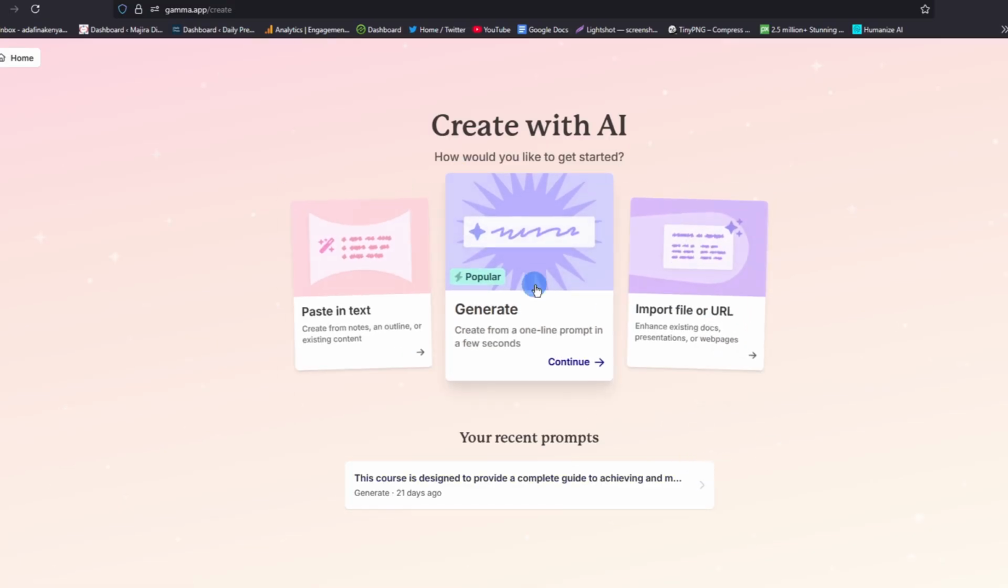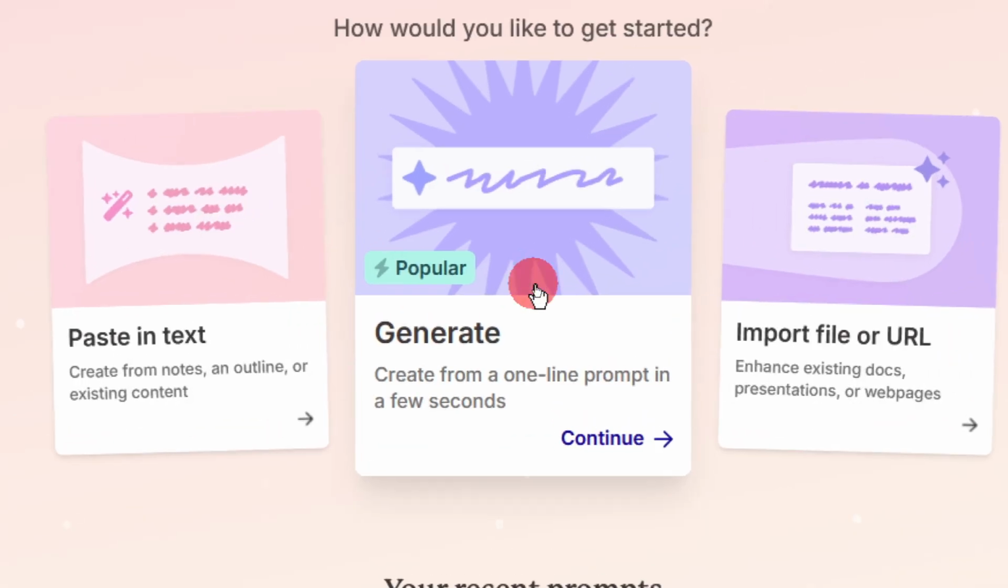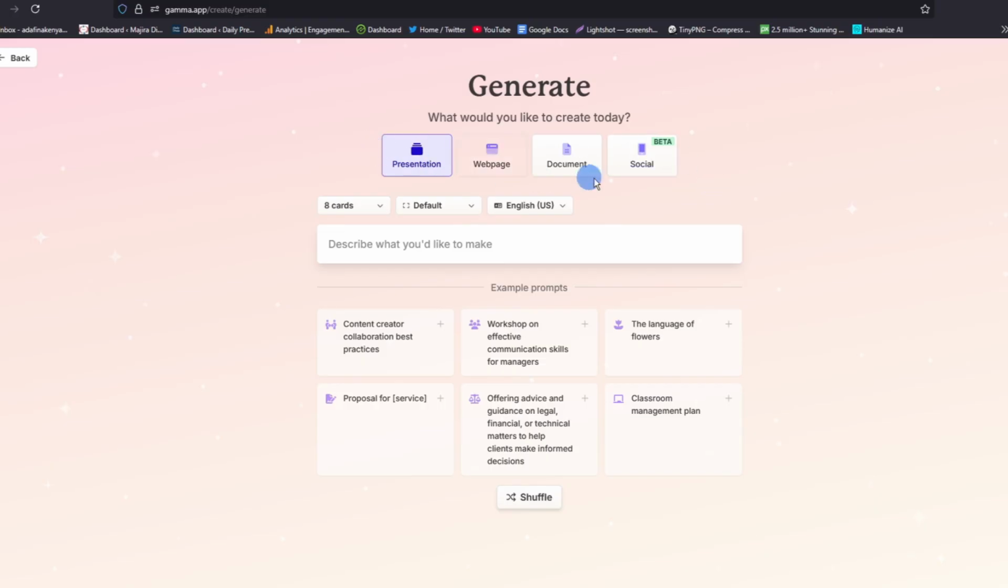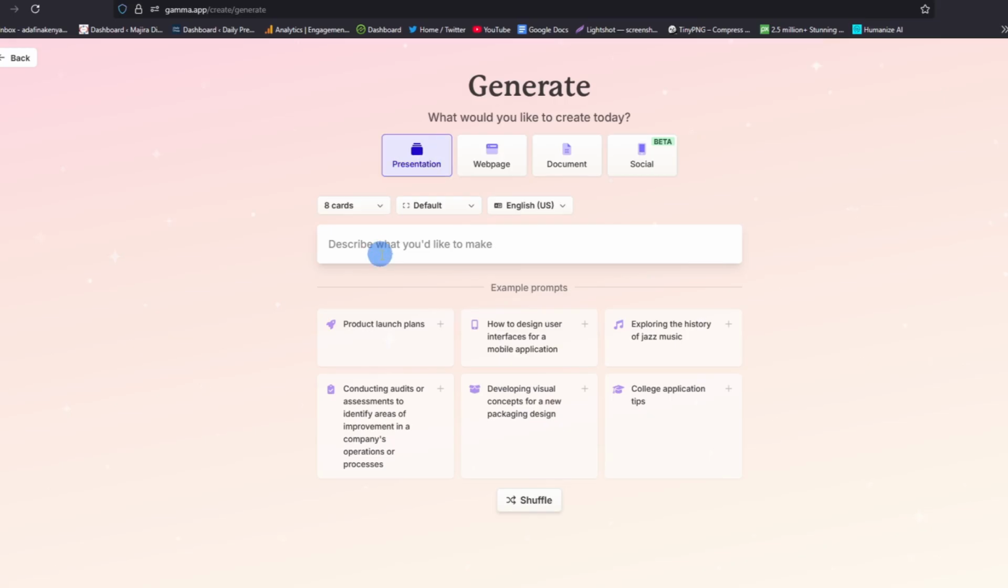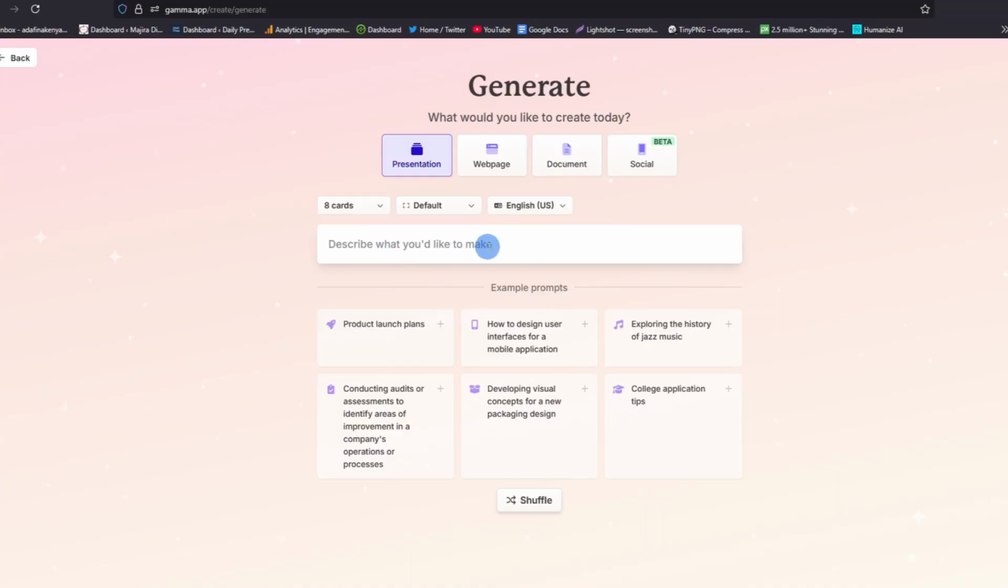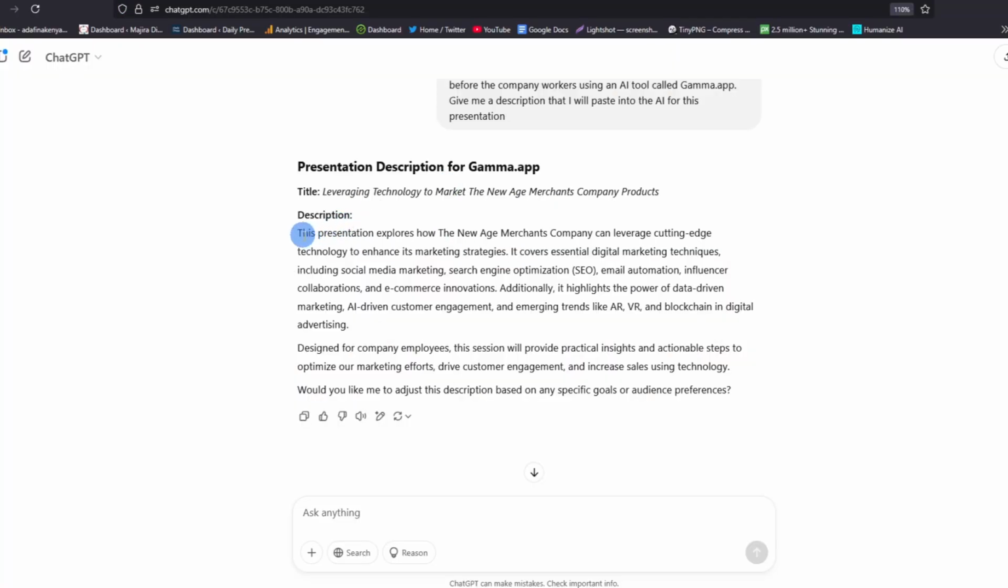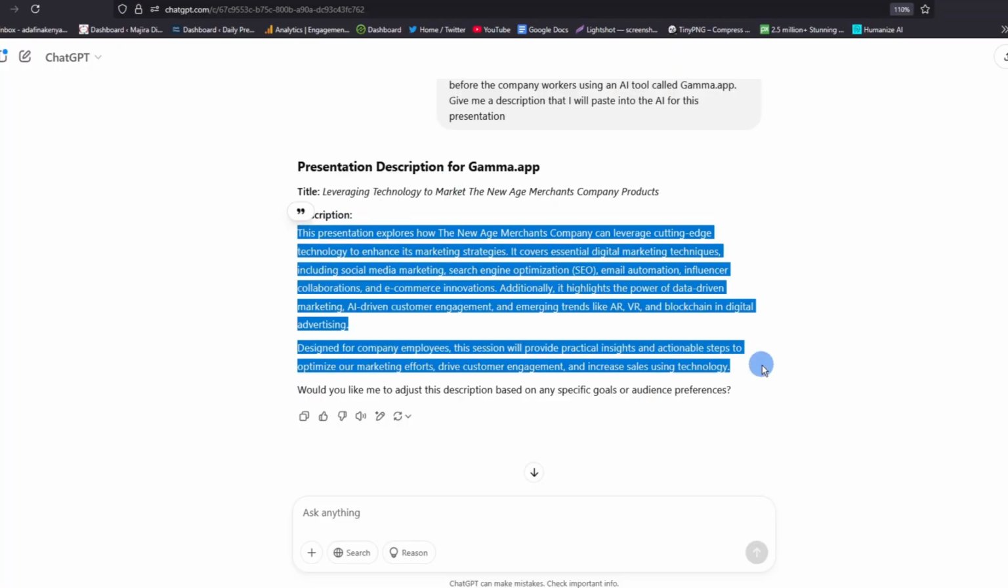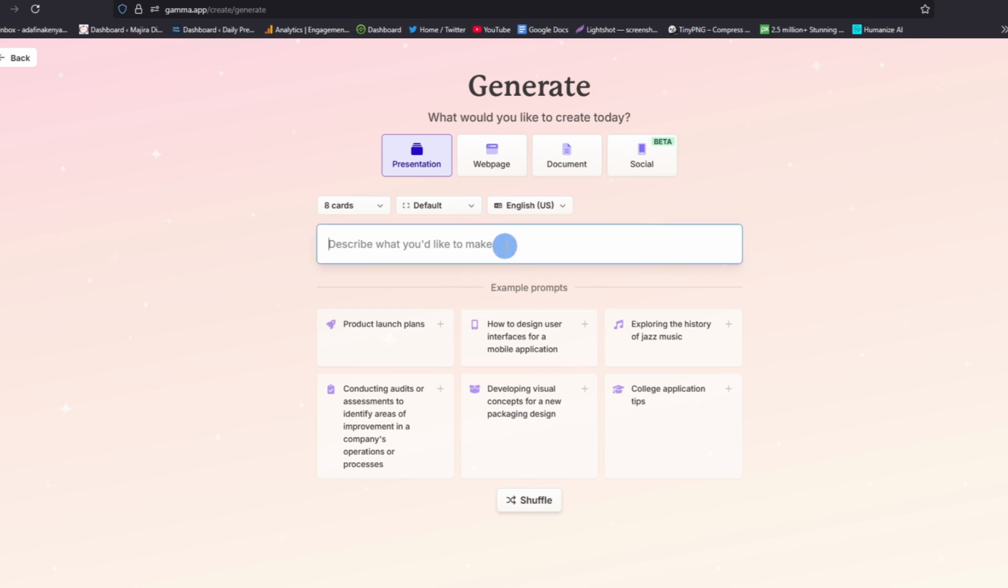So to generate your AI presentation, go ahead and tap on generate. And then we have here a number of options: presentation, web page, document, and social. So go ahead and tap on presentation. Now, as you can see, we have to paste our prompt here or our description here. Describe what you would like to make. So we shall go ahead and paste our description here. So let me go ahead and take my description. Here we go. Then I'll come and paste it here.